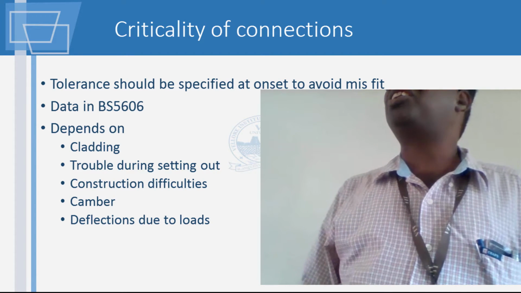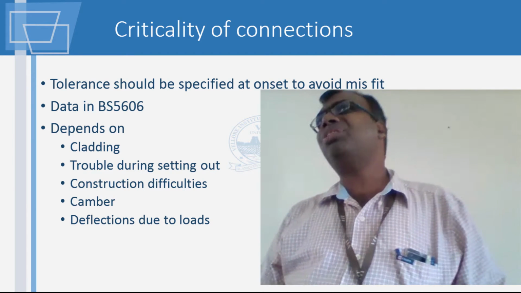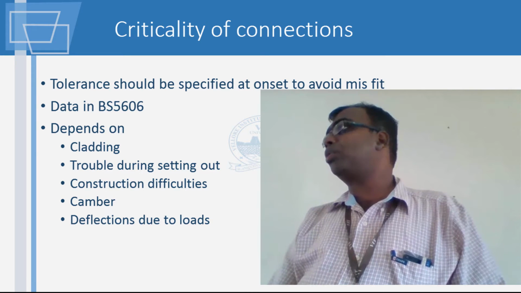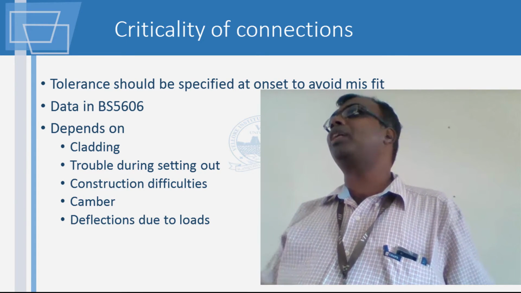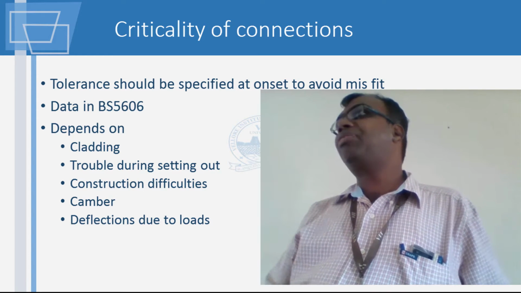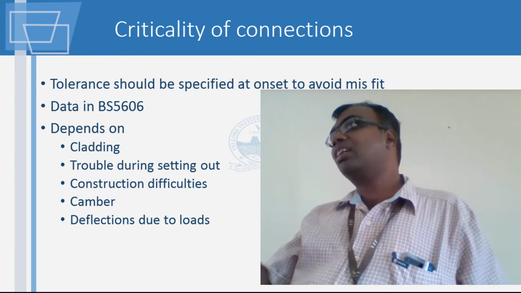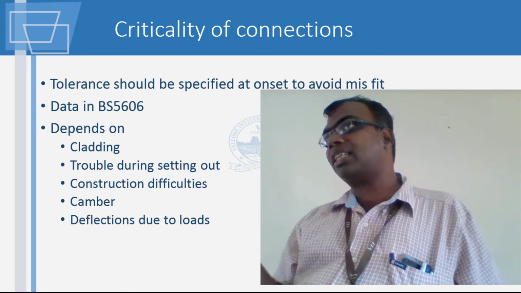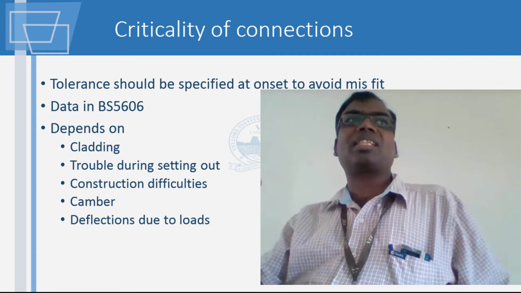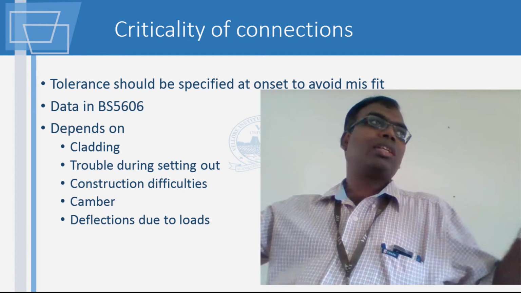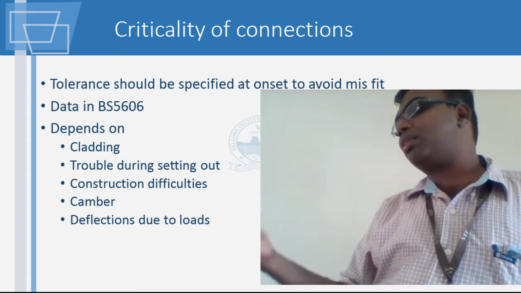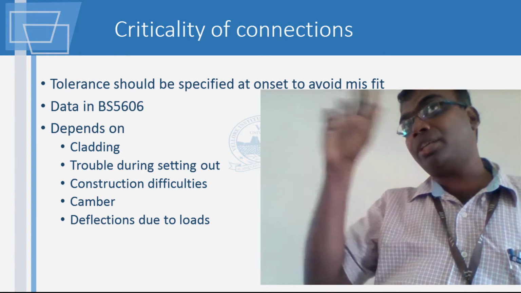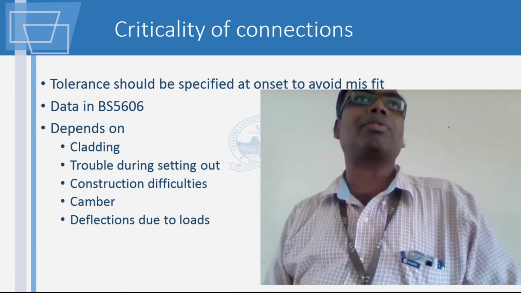Usually, you will also see this tolerance in bolt holes. Have you seen any bolts? You know what is a bolt? It's nothing but a screw. Have you seen screws being used in construction? If you look at a steel structure, go to the railway station. The newer railway station will have screws. Those are called bolts. You'll have a threaded portion, and then you'll have another nut that goes on top of that.